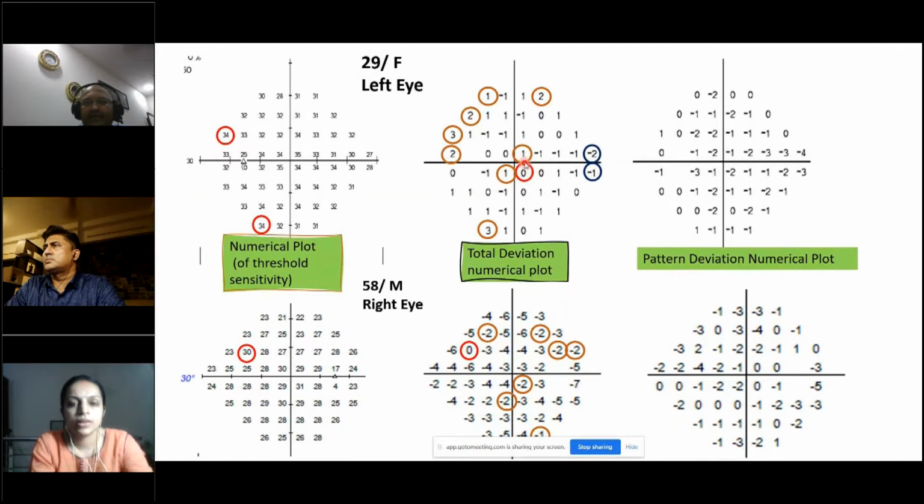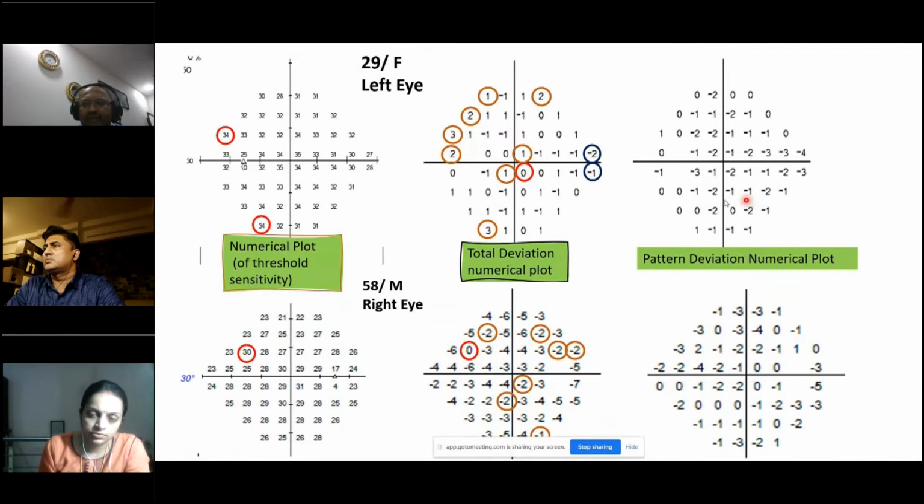Approximately, the value which has to be deducted is about 2. So if you find here, 0 has been converted into minus 2. This value is converted: the value derived in the total deviation numerical plot is subtracted and then given as the pattern deviation numerical plot.